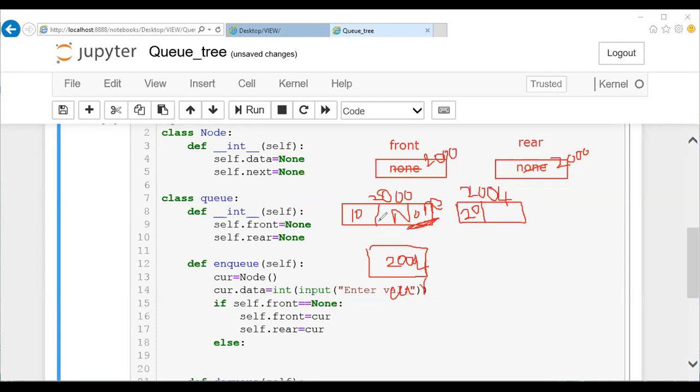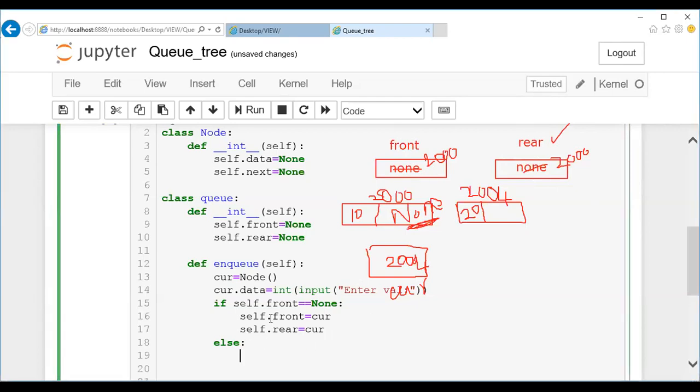So who is holding this address? The rear part is holding this address. Here this particular 2000 address is given the name rear as of now. So you can just not consider the front node, guys. If you consider the front node for the first attempt, assume that it should work for all the nodes, like the third node, fourth node. Your front node will never have the address of the previous node.